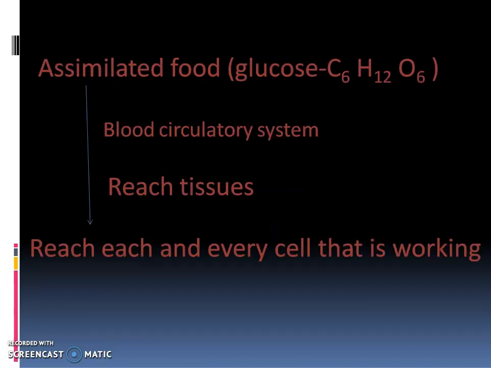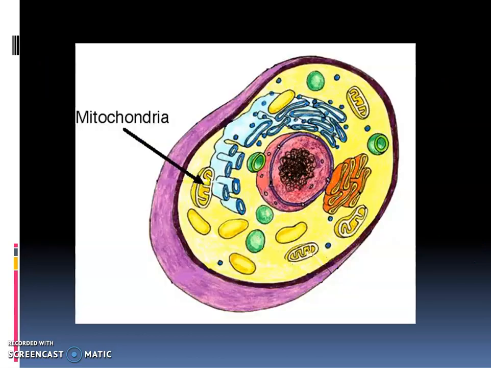First of all, the assimilated food, which is the glucose, goes into the blood circulatory system, and from there it reaches the tissues, and the tissues are composed of cells, and from there it reaches each and every cell. The structure of the cell is almost like this, and the cell contains the cytoplasm, yellow colored, and you can see here rod-like structures called the mitochondria. So the food will now reach the cytoplasm and the mitochondria.